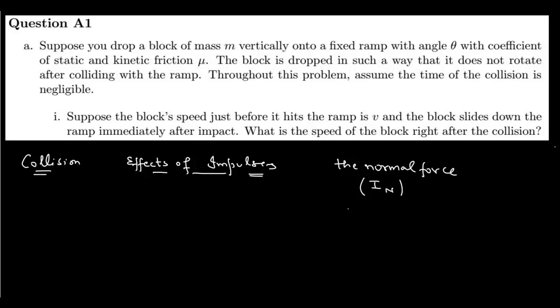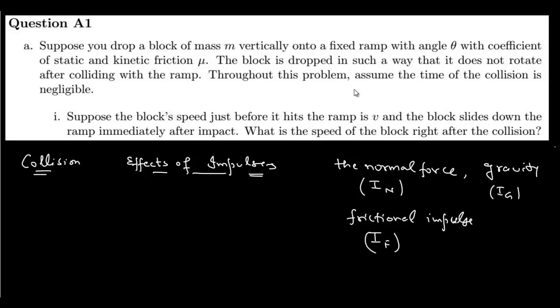There is another impulse that is due to gravity, or the impulse corresponding to the force of gravity. I am denoting this with IG. And there is one more impulse, that is frictional impulse, the impulse arising because of the force of friction, and I am denoting it here by IF.